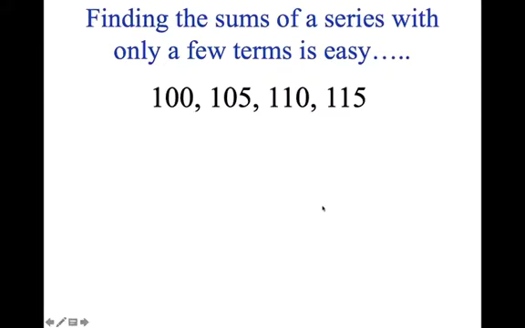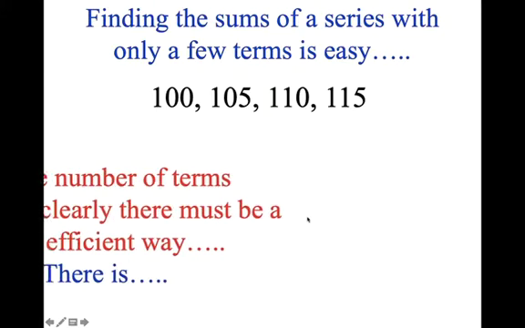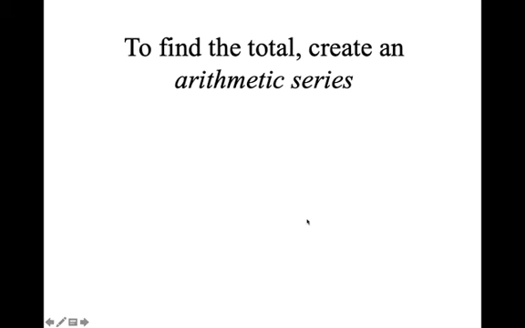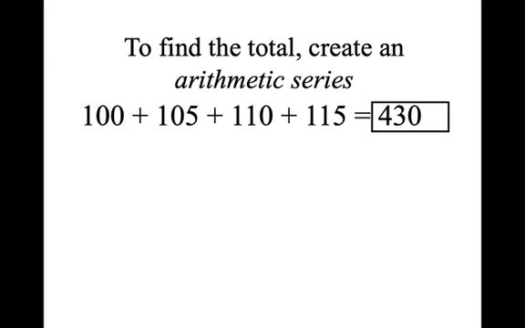So once we have some terms, suppose we want to find the sum of the series with the terms that were given. Now, if there's only a few terms, it's pretty easy for us to do. We would just add them up and see what we get. Now, clearly there has to be a more efficient way, and there is a model and a formula that will allow us to find these sums. To find the total, we're going to create what we call an arithmetic series. So for these four numbers, we add them all up and we get 430, just using our calculator.